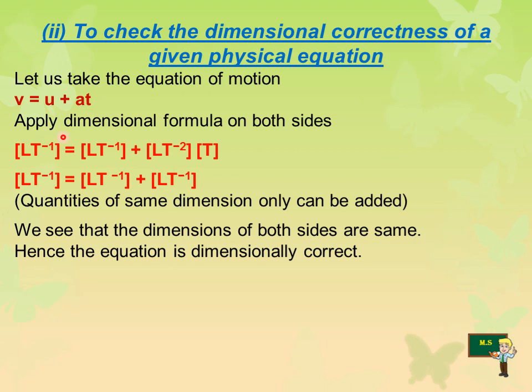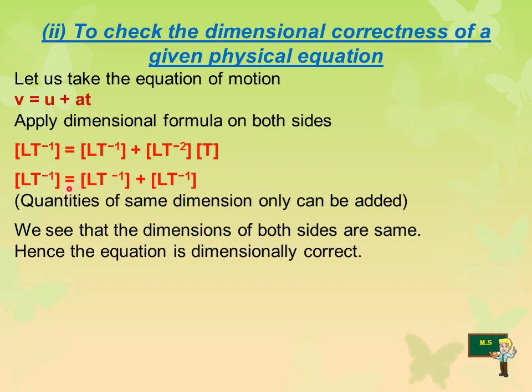Now apply the dimensional formula on both sides. As you know, the dimensional formula for velocity is LT^-1, which is equal to the dimensional formula for initial velocity, also LT^-1, plus acceleration LT^-2. If you want to know, refer to your books. And the capital T represents the time.